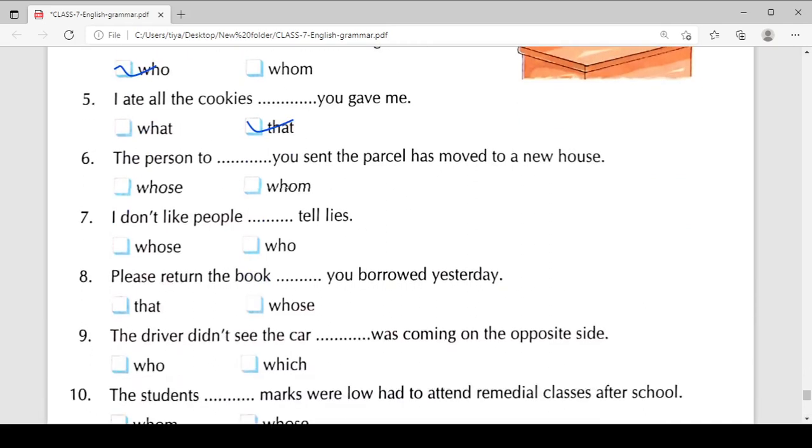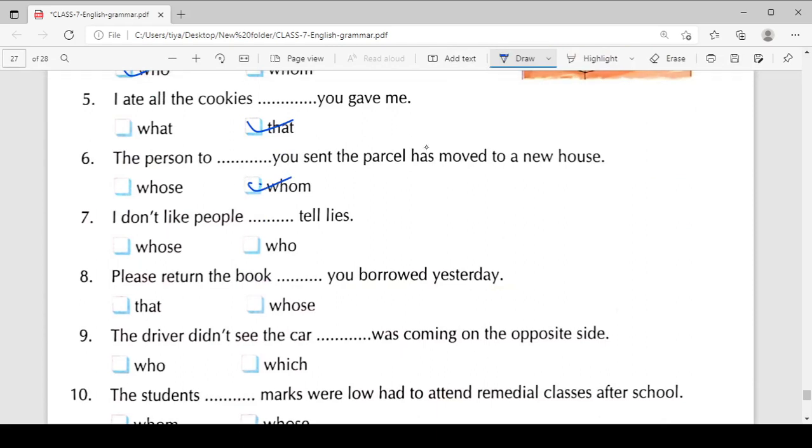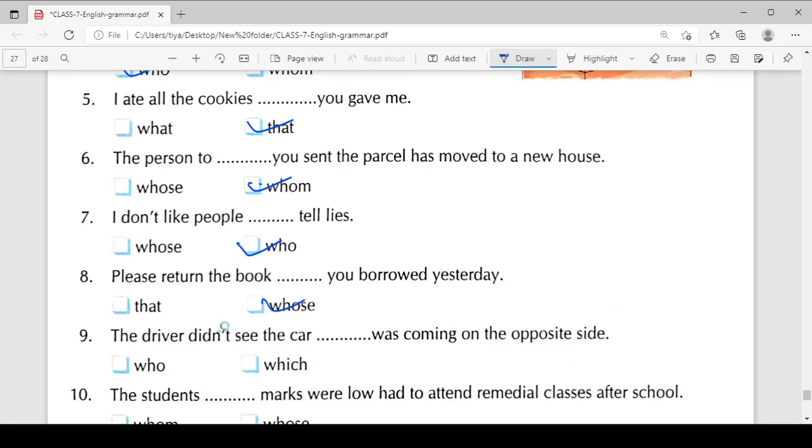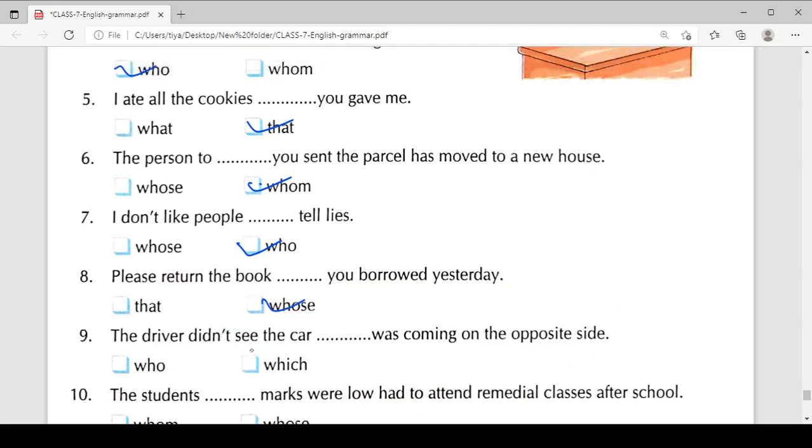The person to whom you sent the parcel, मतलब आपने जिस आदमी को पार्सल भेजने के लिए यूज किया है वो किसी दूसरे घर में चला गया है। I don't like people who tell lies. ओके, please return the book which you borrowed yesterday. The driver didn't see the car which was coming.